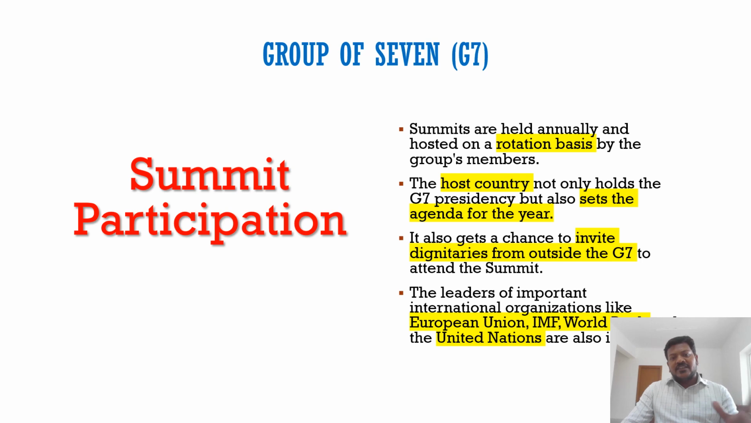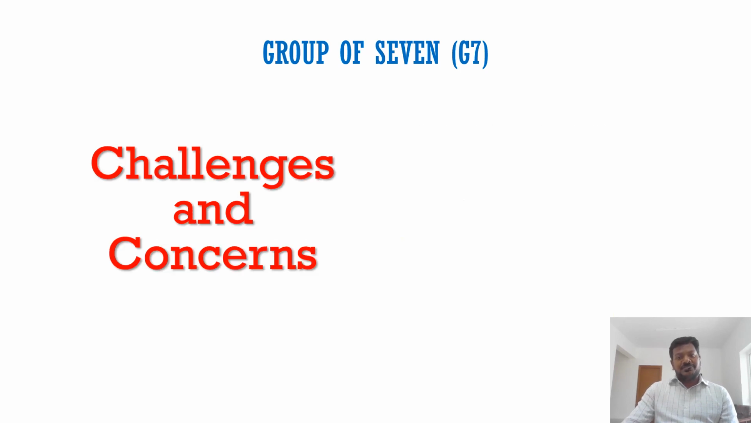So who are all the countries that can be invited to this summit? That decision will be taken by the host country every year. So if you see this year, along with India, there are around 11 countries that have been invited by Italy for G7 outreach. And not only the leaders of other countries, but leaders from important global organizations like IMF, World Bank, the United Nations, European Union, they are also invited for this summit participation.